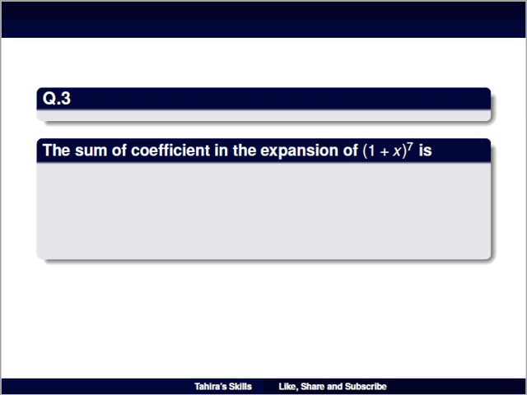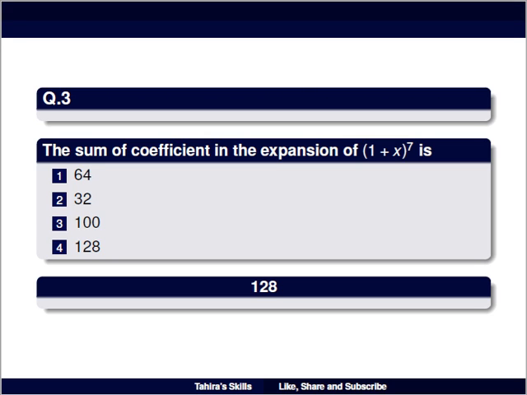Question number 3 is the sum of coefficients in the expansion of (1 + x)^7 is equal to, option number 1 is 64, option number 2 is 32, option number 3 is 100 and option number 4 is 128. So 128 is our right answer. यहाँ पे हम इस एक्सपेंशन को ओपन करके इसके कोफिशिएंट का सम फाइंड कर सकते हैं। So after simplifying, we will get 128. That is our right answer.